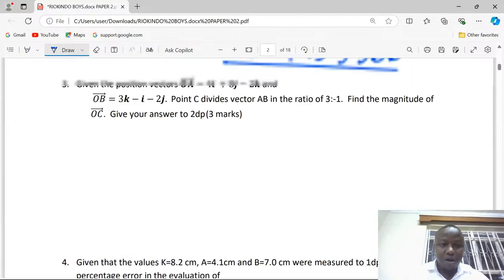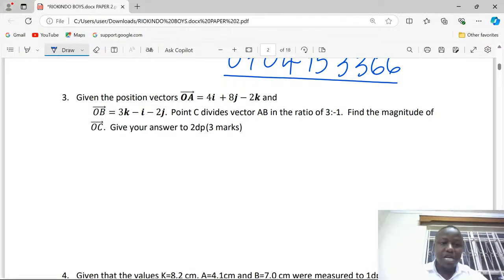Okay, number 3. Given the position vectors, OA is 4i plus 8j minus 2k, and OB is 3k minus i minus 2j. Point C divides vector AB in the ratio 3:1. Find the magnitude of vector OC, then give your answer to 2 decimal places.